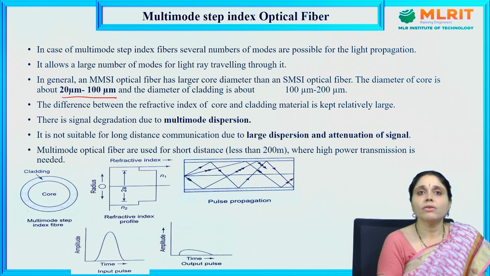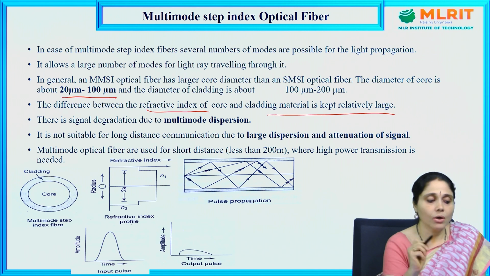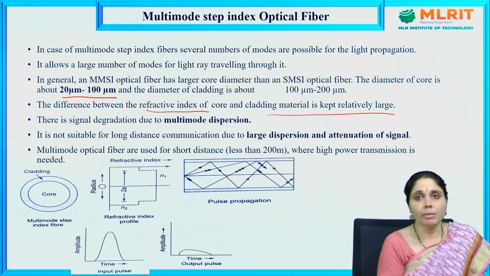The difference between the refractive index of core and cladding of the material is kept relatively large. There is a signal degradation due to multimode dispersion. It is not suitable for long distance communication due to large dispersion and attenuation of the signal. Multimode optical fibers are used for short distances less than 200 meters where high power transmission is needed.